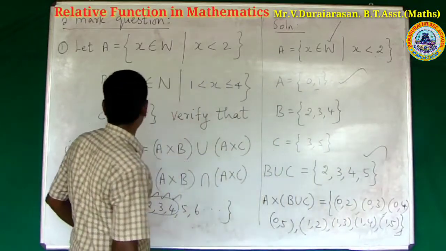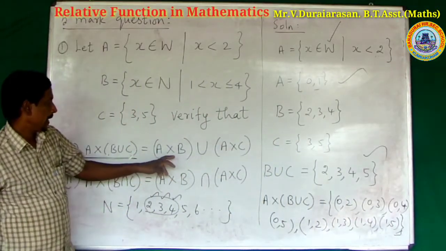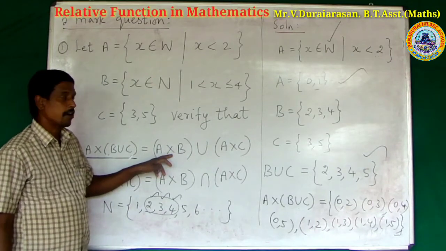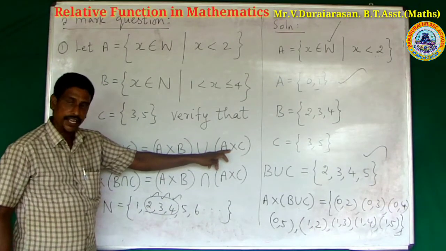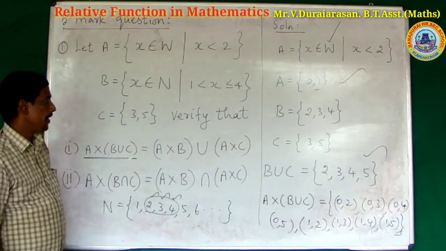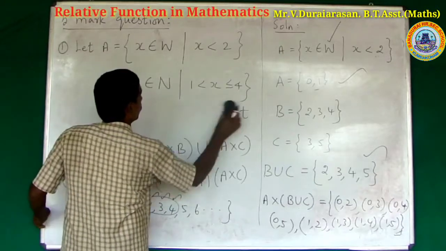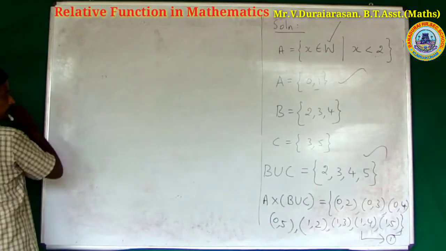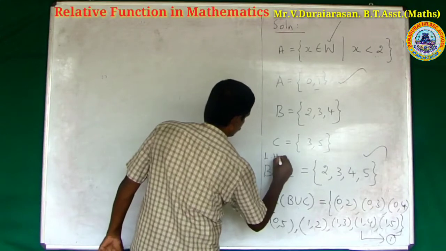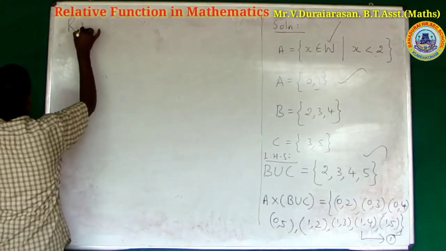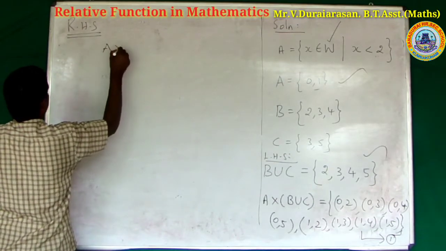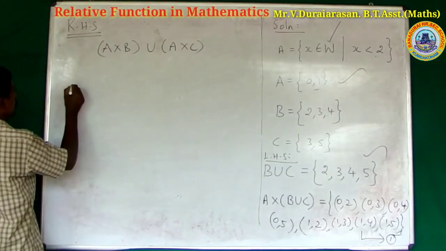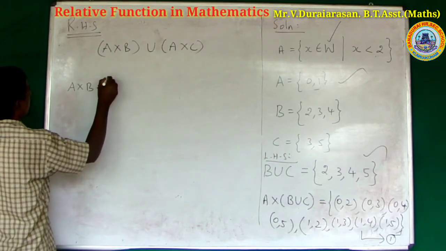The given distributive property of the right hand side, A cross B union A cross C. First to find A cross B, then A cross C, then to find A cross B union A cross C. Right hand side, A cross B union A cross C. First to find A cross B.